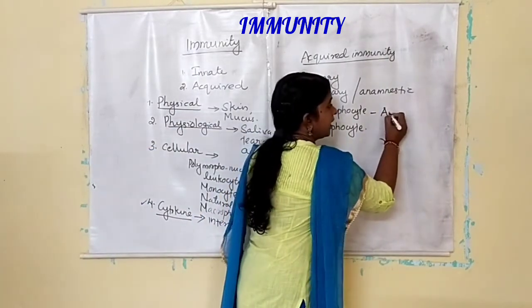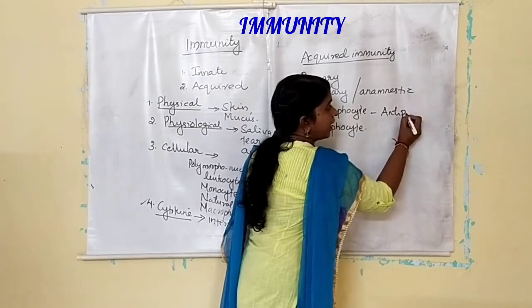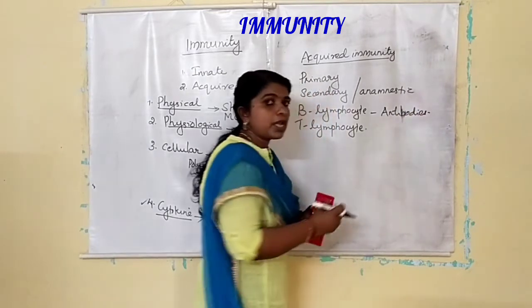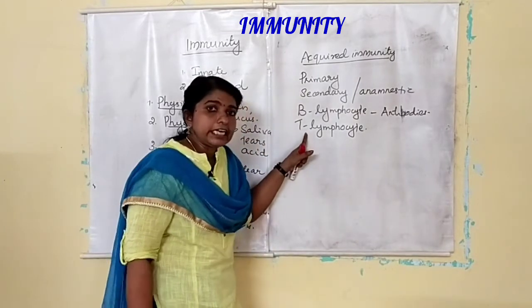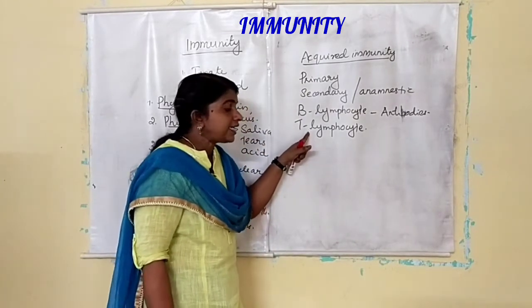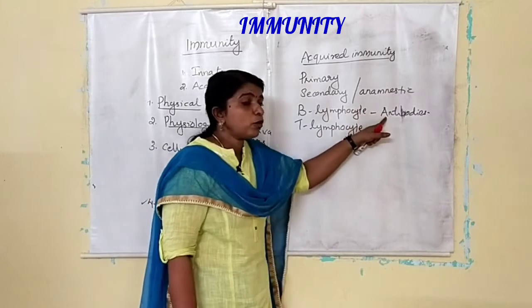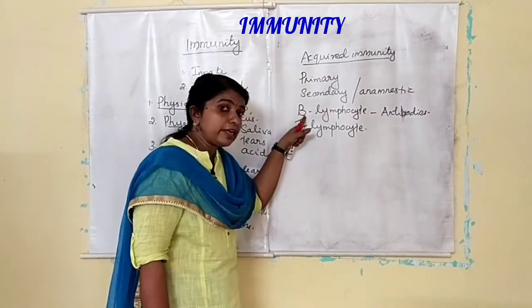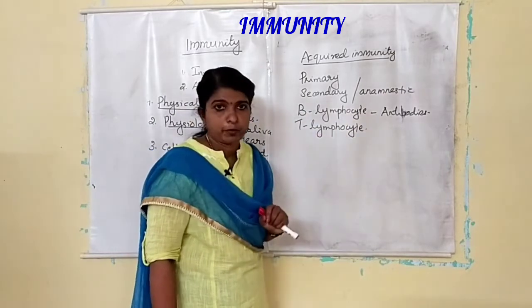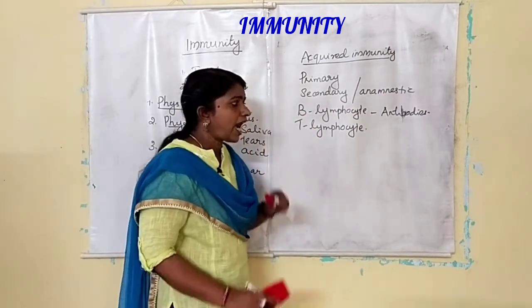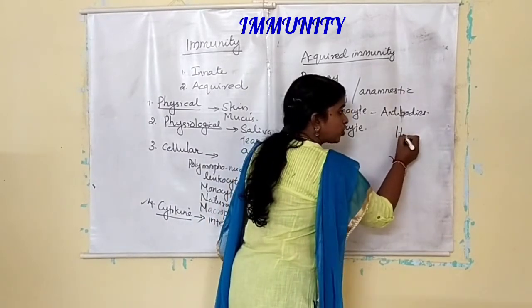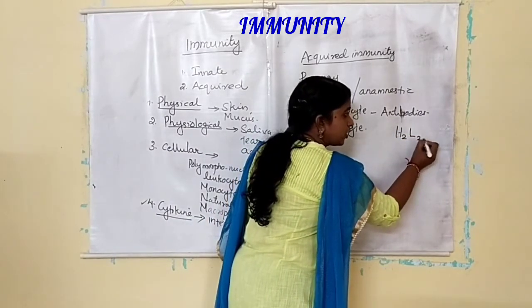They provide the response like this, antibodies. But the T lymphocyte does not produce antibodies directly, but it helps the B lymphocyte to produce the antibody. Okay, and the antibodies generally contain two heavy chain and two light chain.